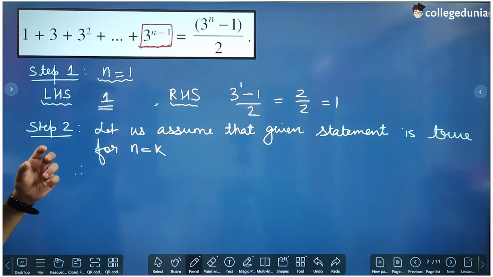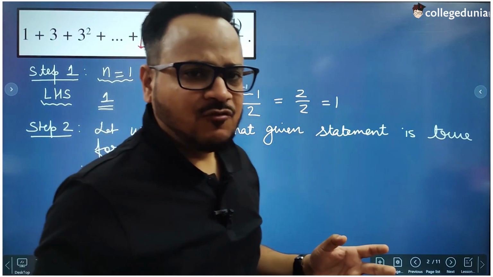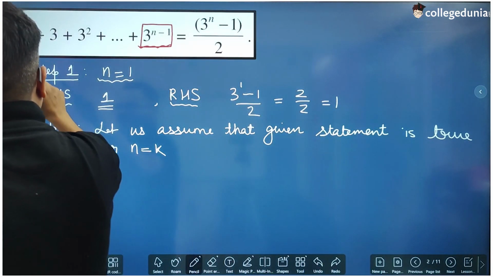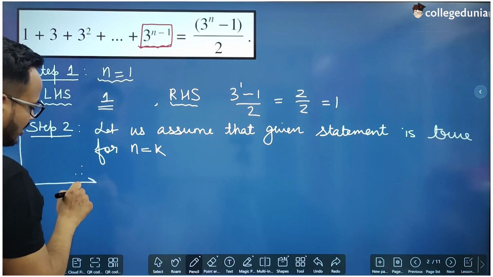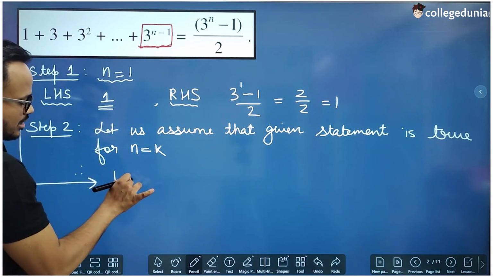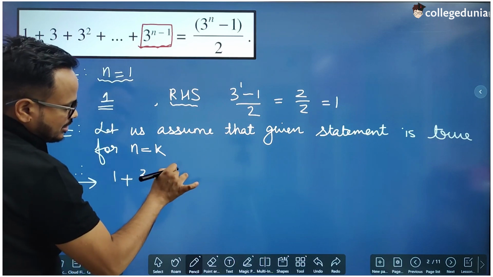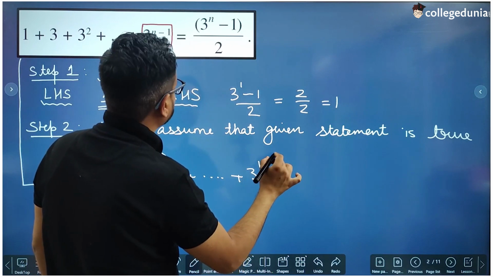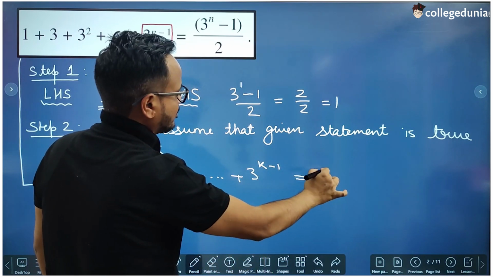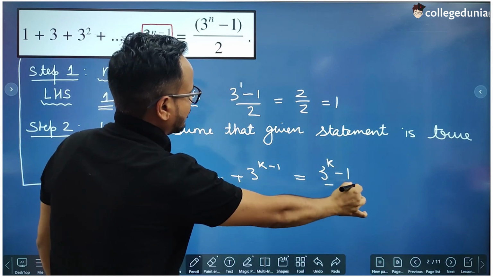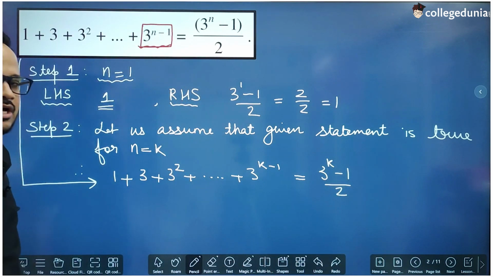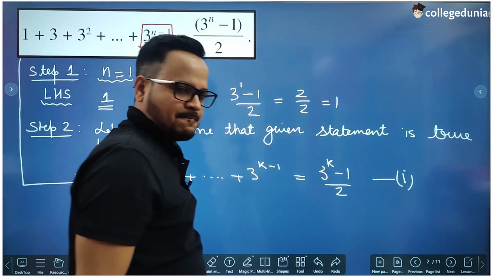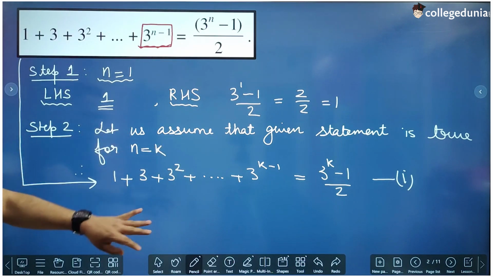Therefore, if we are assuming that this statement is true for n equal to k and we do not know what is the value of k, k can be any natural number. So the left hand side of this statement will be written till k. So we can write it like this. Right? Okay. So let us say that this is true, right? And we will use this result in the third part.